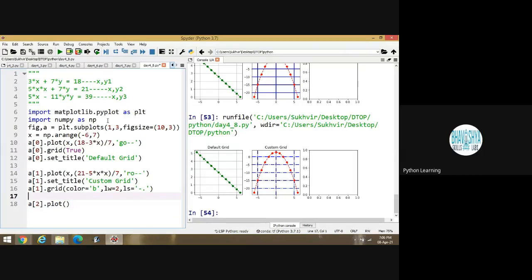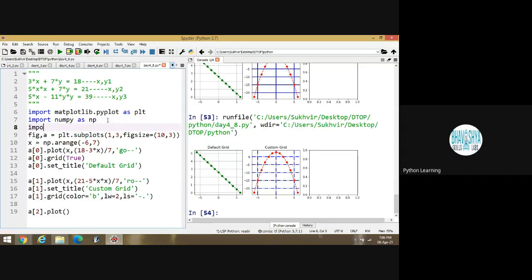Yes, sir. Yes. Suppose I am writing import. For that I have to write math. Import math. Suppose one variable is required here. Let us say y3. y3 is equal to, it means I have to write 5x, first of all, 5x minus 39 divided by 11, whole power 1/2. This one is suppose a temporary variable.